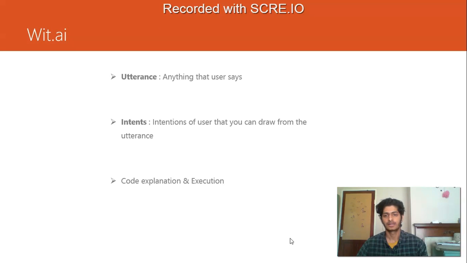In wit.ai, there are mainly two keywords, which are utterance and intents. Utterance is anything that the user says, which means whatever the user message is, we call it an utterance. And intent is the intention of the user that you can draw from the utterance, which means the meaning of what the user utters. So with that, the AI can understand the intention of the user from the user utterance.